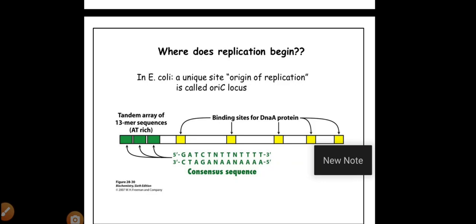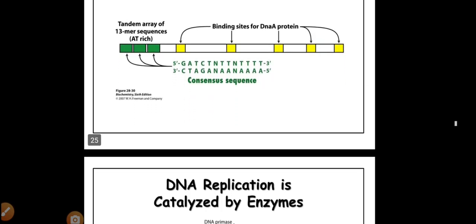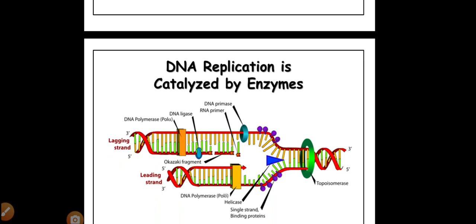Now, out of the two strands, the two strands are running in 5 prime to 3 prime direction opposite to each other. Actually they are parallel, but they are running in opposite directions, right?